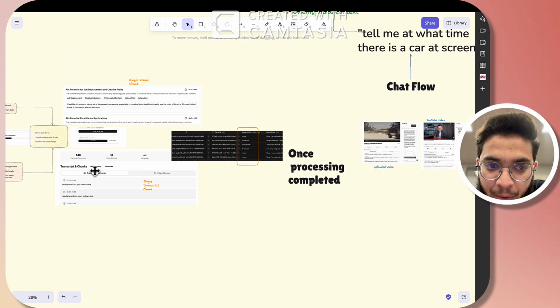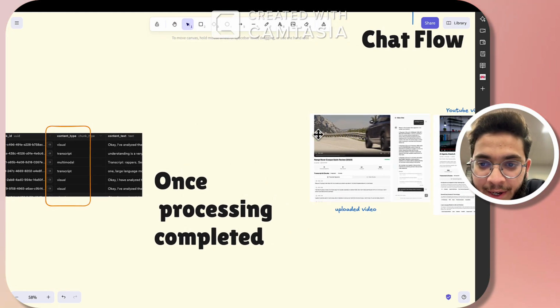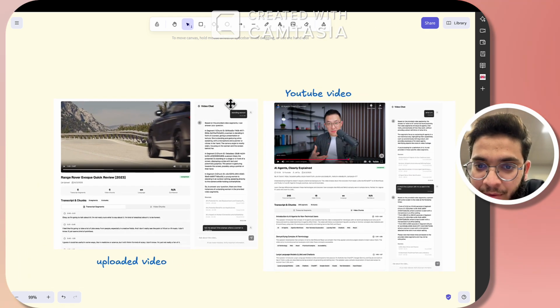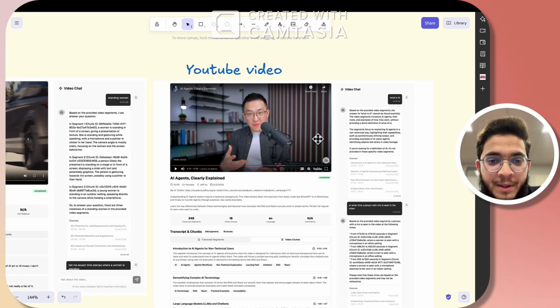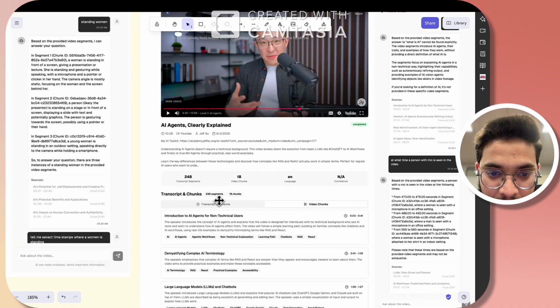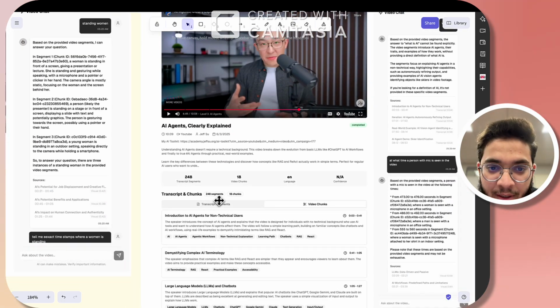Once we process and store the video in our database, we will be redirected to this video preview page. For YouTube, I don't need to do much, because we can utilize the preview of the YouTube video. So here's the video, and the data, like the number of segments or chunks made. We can see it in a comprehensive video page.